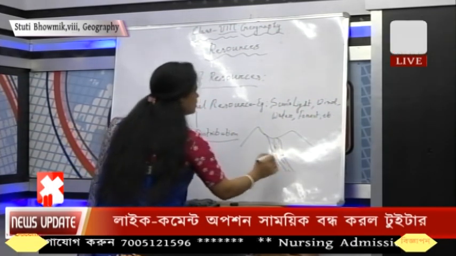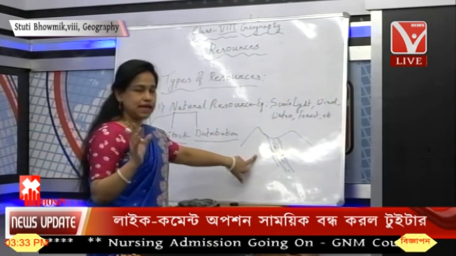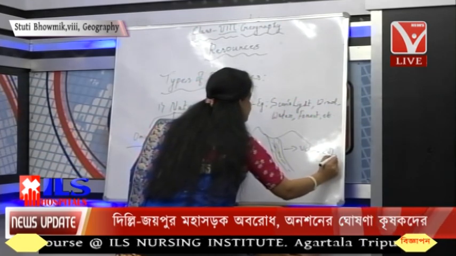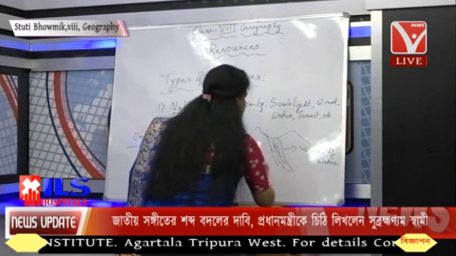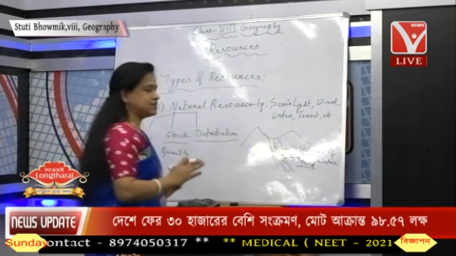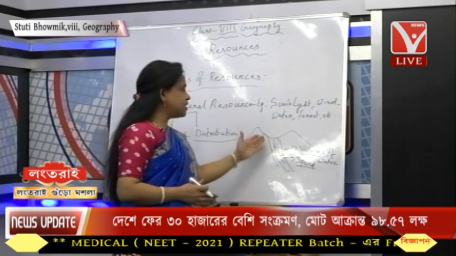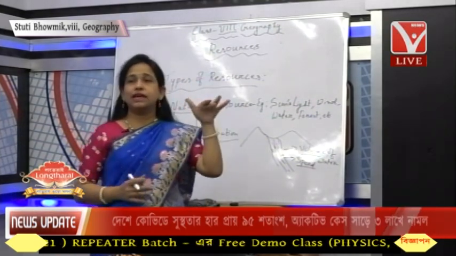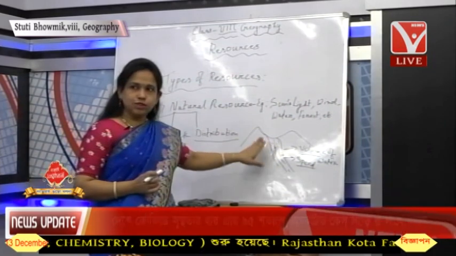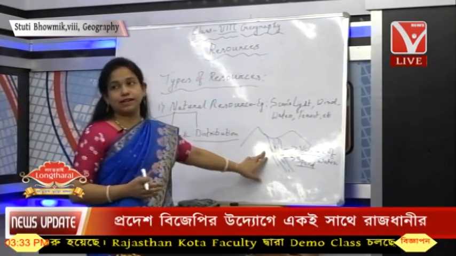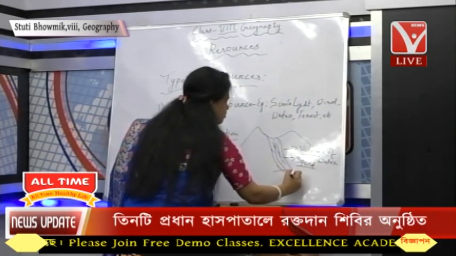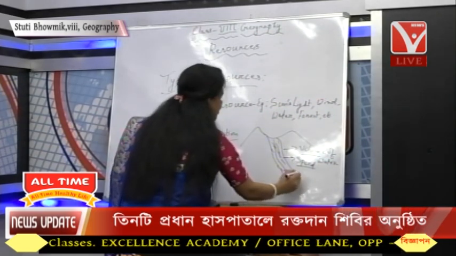So when it is flowing down with a lot of water from a hilly region, it has two things: a voluminous flow, a lot of volume of water, and another thing, the speed. These two things, and also flowing from an undulating topography, that is a hilly region, make it eligible to be selected to produce hydroelectricity. In this kind of river we can create a dam somewhere, and only then can we make an electricity project here.